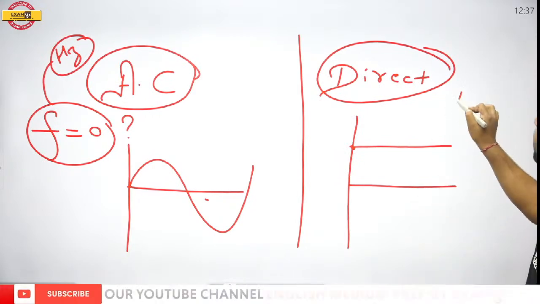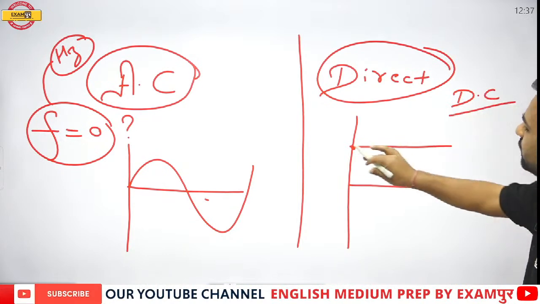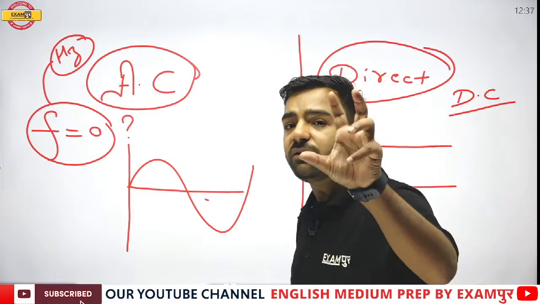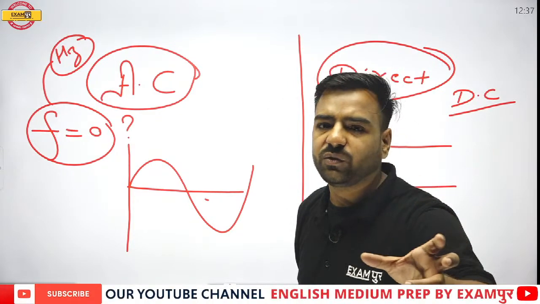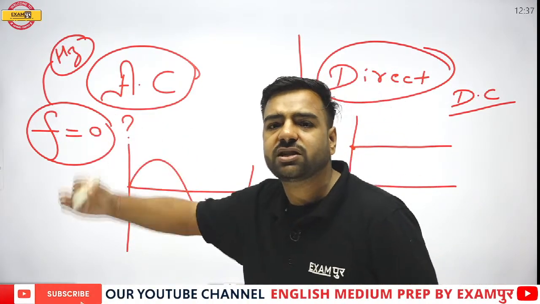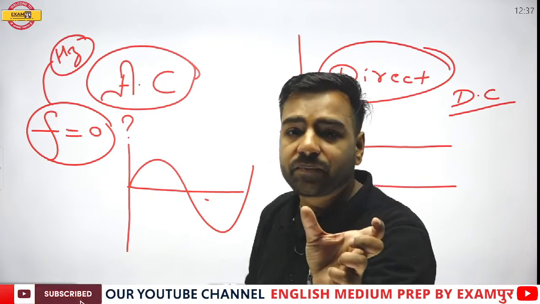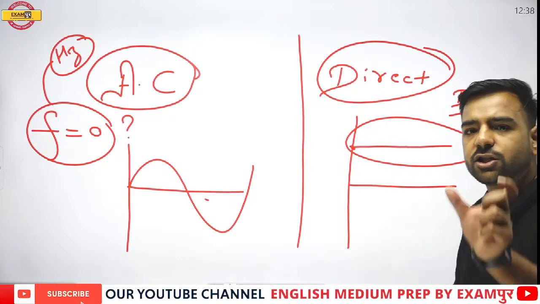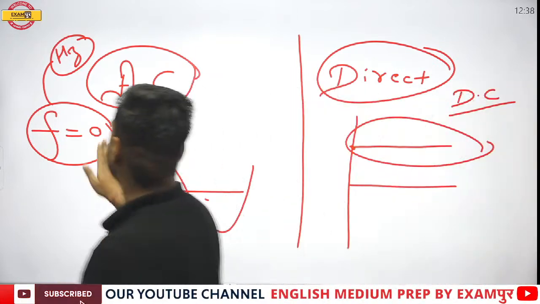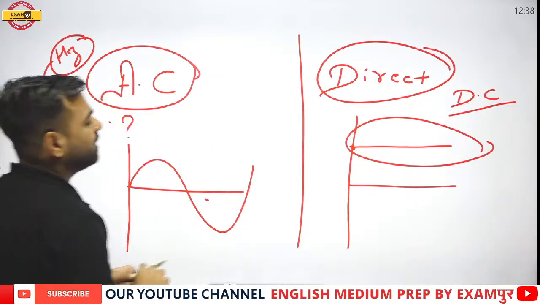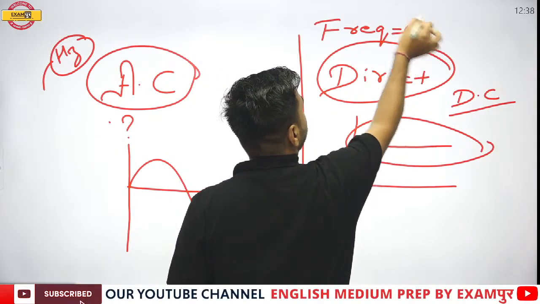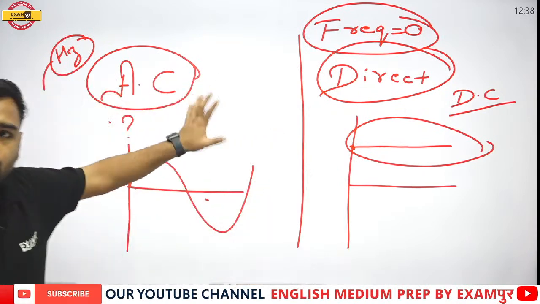If I talk about the direct current, just have a look. There is a straight line, that is, there is no sinusoidal wave. And whenever we talk about frequency, we are talking about the number of oscillations in a unit period of time. And here we are not having any kind of oscillation, right? So for the direct current, the frequency is equal to 0. Please remember this fact. Do not forget.